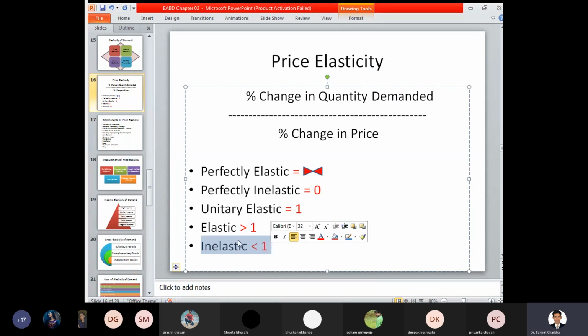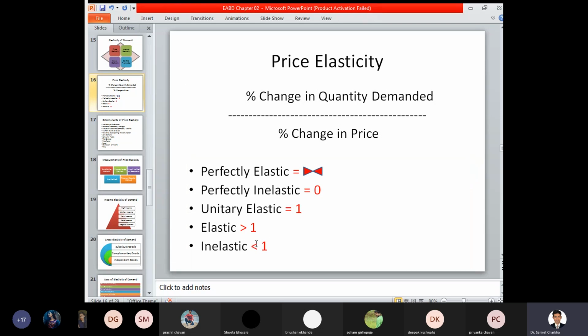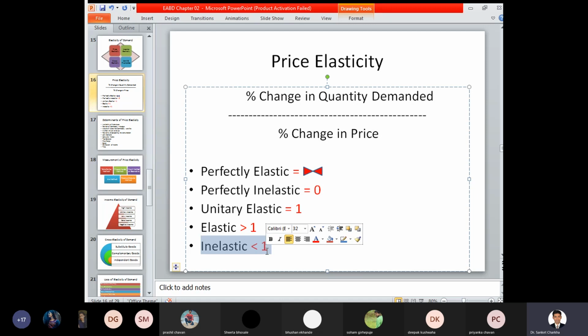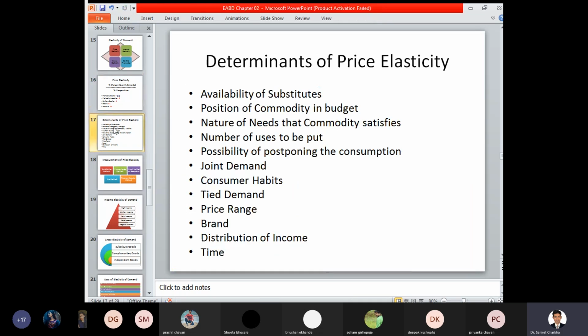So your expectation, your price or budget consideration was rupees 500, but the product is not available in that particular range. And accordingly, what do you do? You curtail your expenses, you reduce your expenses, and you purchase a particular product which is less than your budget. So if the benefit of that particular product is decreased from one level to another level, then we can identify the determinants of price elasticity with respect to the nature of need that commodity satisfies.